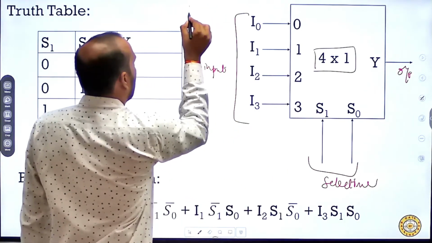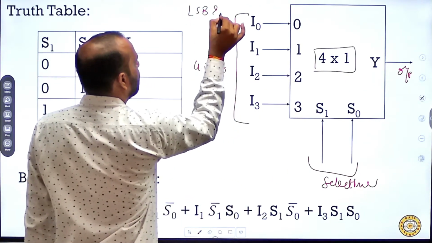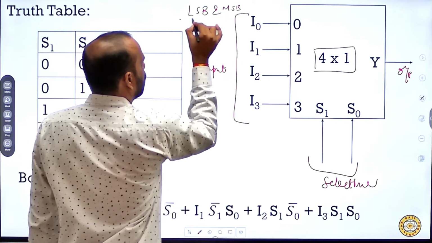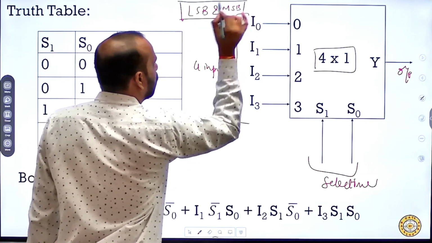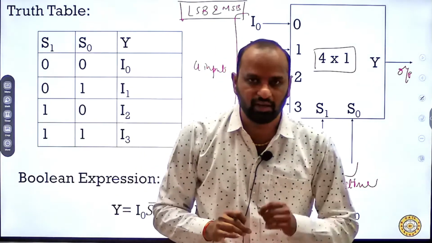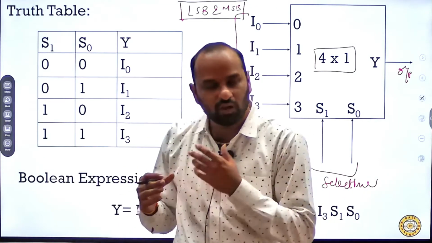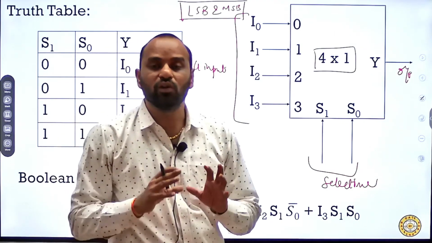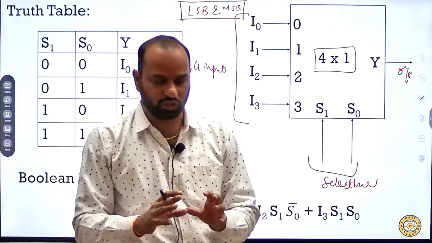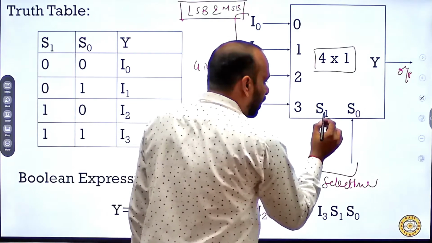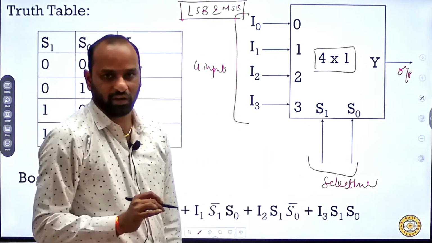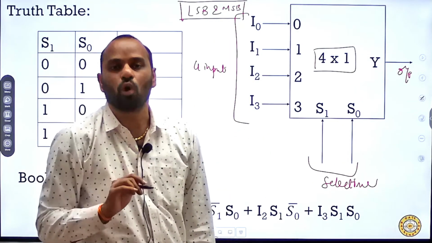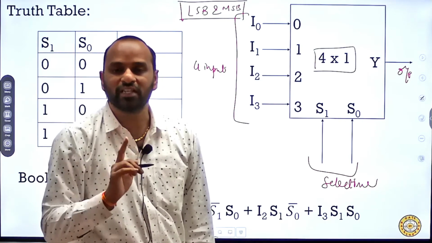The important point is the LSB and MSB concept. We will talk about this topic in depth in the next slides. It is very important during the solution of a multiplexer question, because if we do not take care of the LSB and MSB position, then the decimal equivalent of the select lines will be wrong.